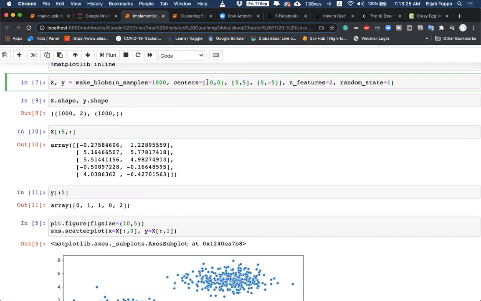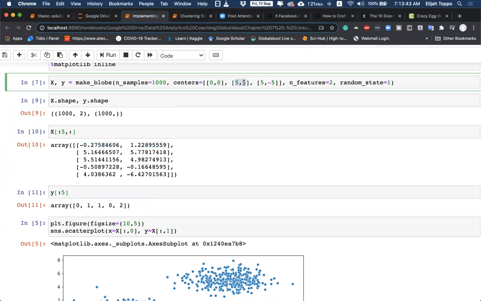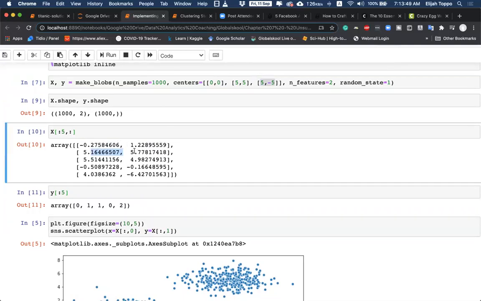I can assume the first input to be the x-axis coordinate, the second input to be the y-axis coordinate. So if it is close to 0, 0, we could say that this belongs to cluster 0. This could be cluster 1, and close to this one would be cluster 2. So we can see that this belongs to cluster 0, cluster 1, cluster 1, this belongs to cluster 0, this belongs to cluster 2.